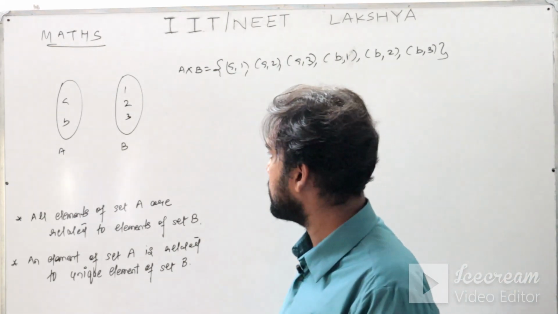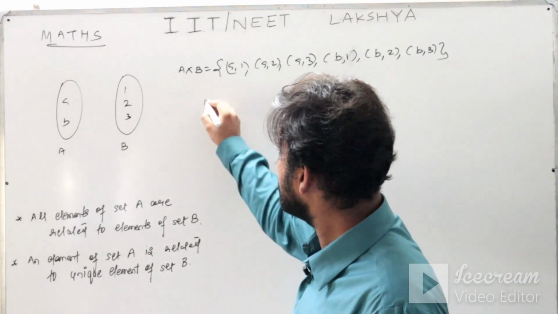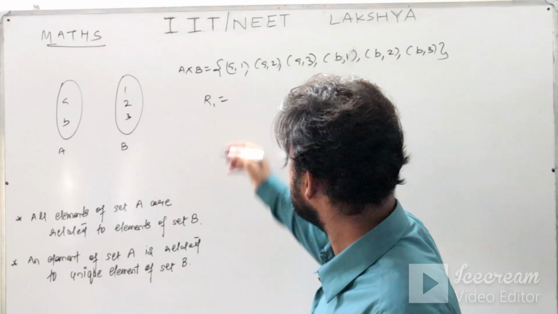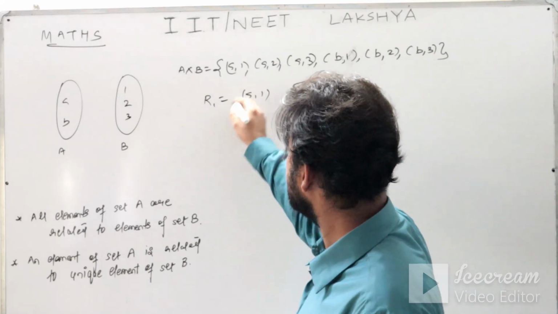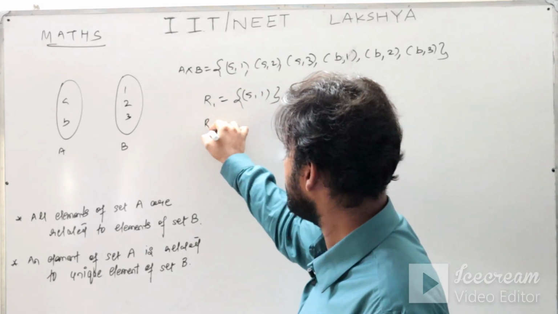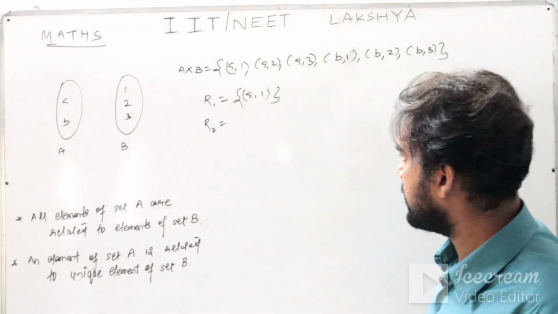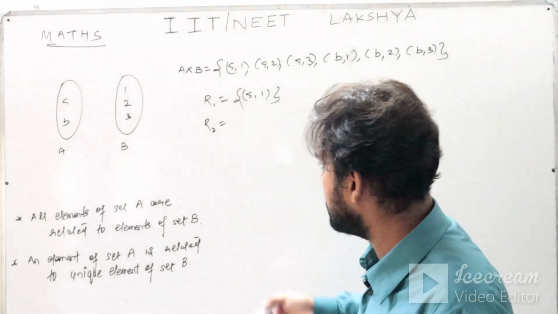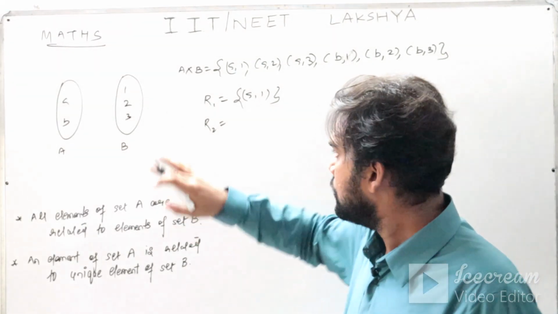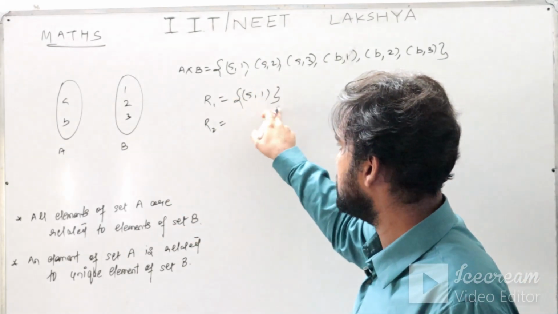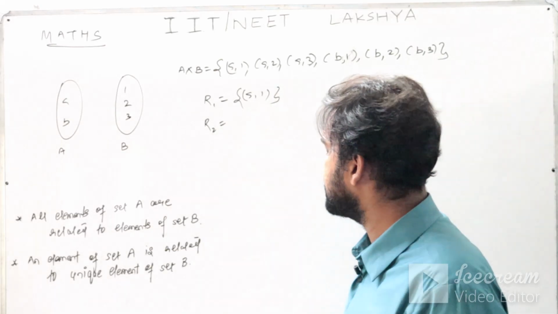So this is your Cartesian product A cross B. So let me say relation R1 as (a,1). This is one relation. Relation, you know, is nothing but a subset of your Cartesian product. So some of the relations I am just listing down. And a relation is also a set only, so ordered pairs are taken and then enclosed in curly brackets.